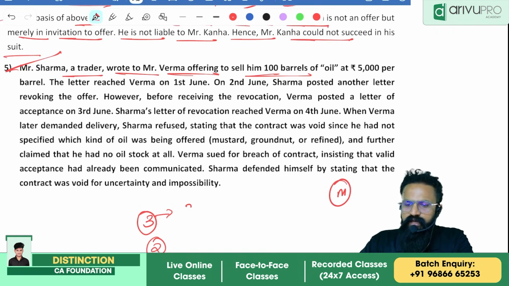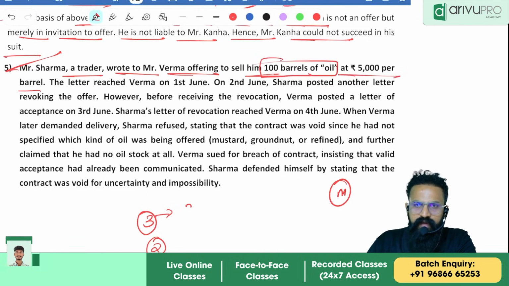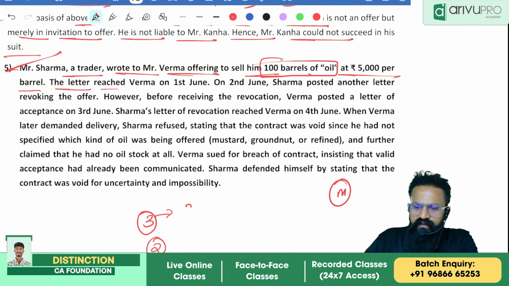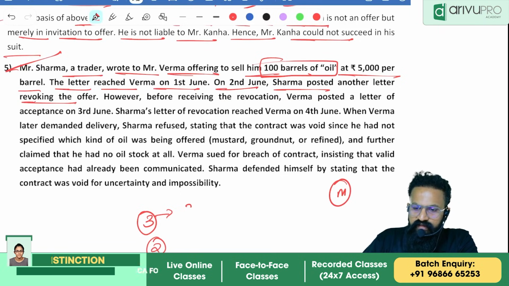Okay, Mr. Sharma, trader, wrote to Mr. Verma offering to sell him 100 barrels of oil at 5,000 rupees per barrel. The letter reached Verma on 1st June. On 2nd June, Sharma posted another letter revoking the offer.